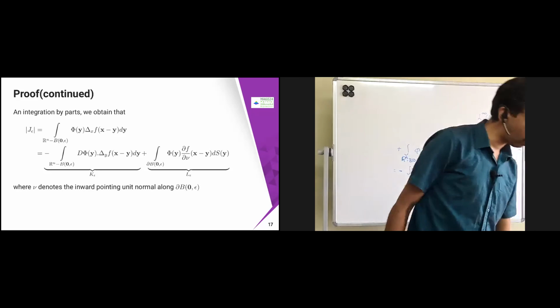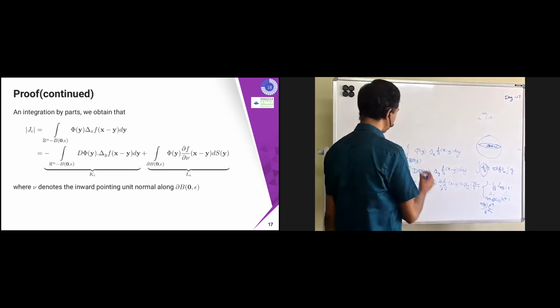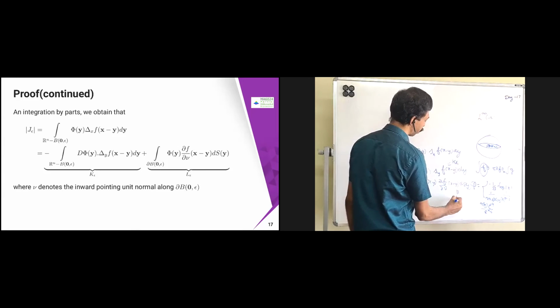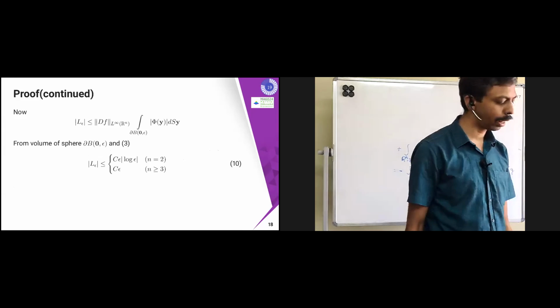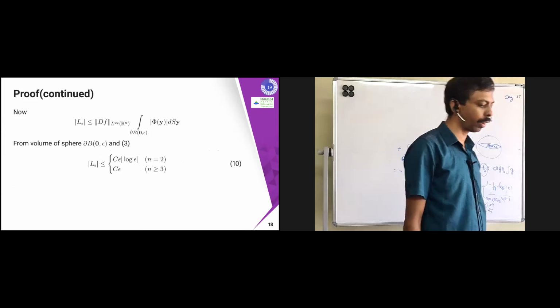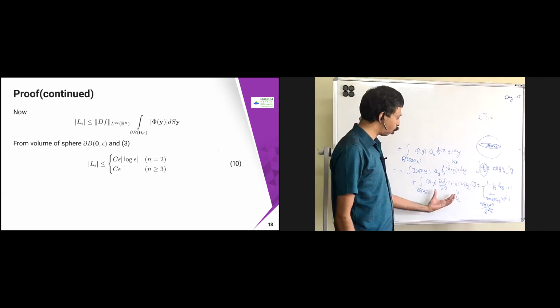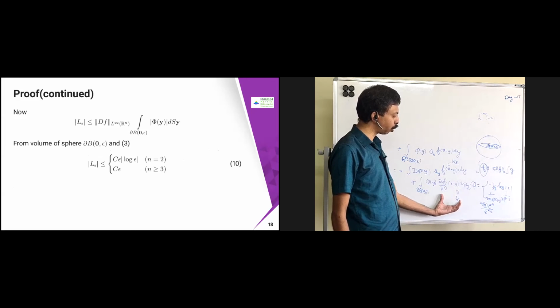Okay, so now again we need to split this into two terms. One is called K_ε, and I call the other L_ε. For L_ε, once again, I can take the ∂f/∂ν (x − y) out, because this belongs to C² with compact support on R^n. So I can just take this out.